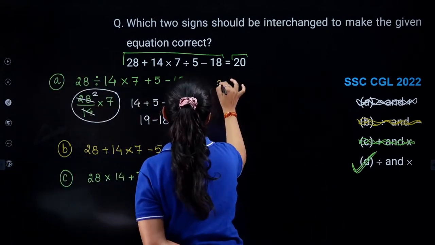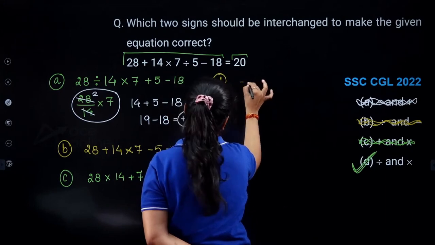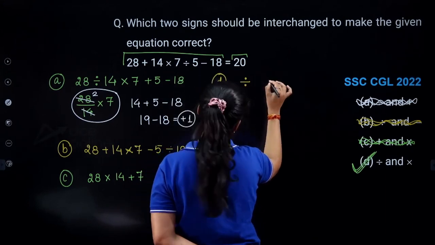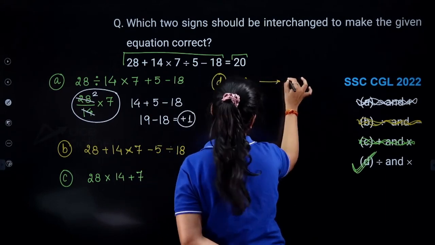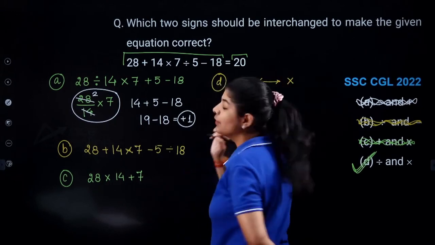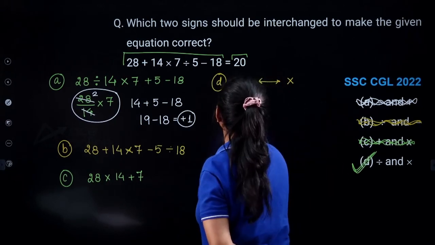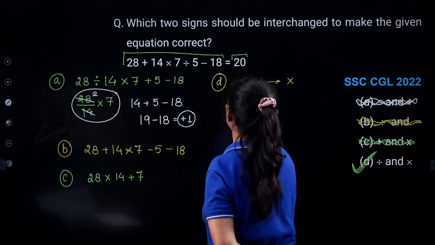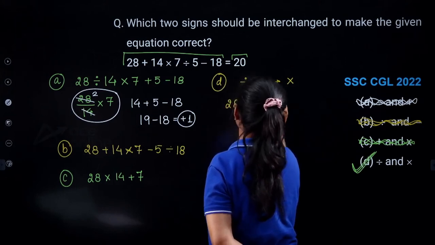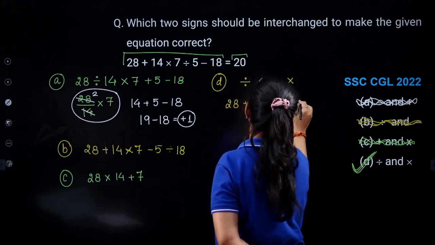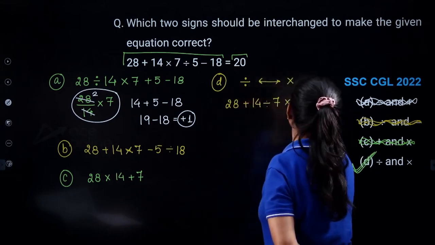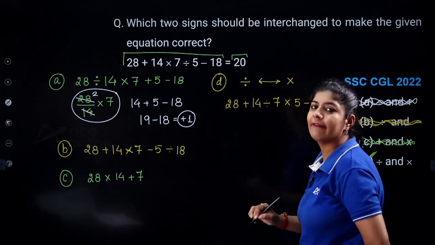Option number D is saying that we need to change our division sign to multiplication and multiplication to division. So 28 plus 14 divided by 7 multiplied by 5 minus 18. This is what we are having, right?